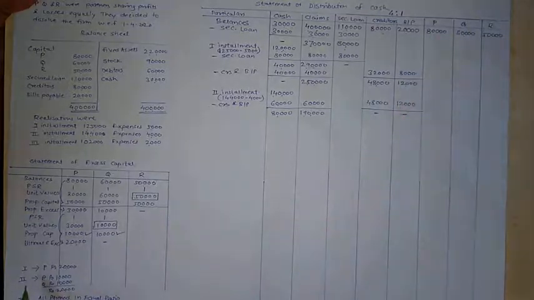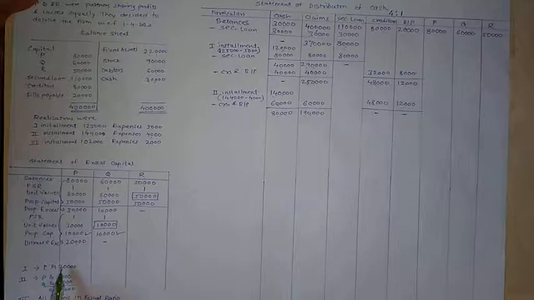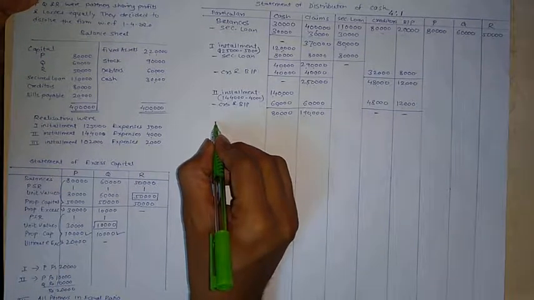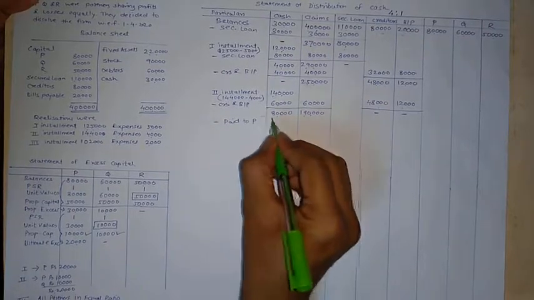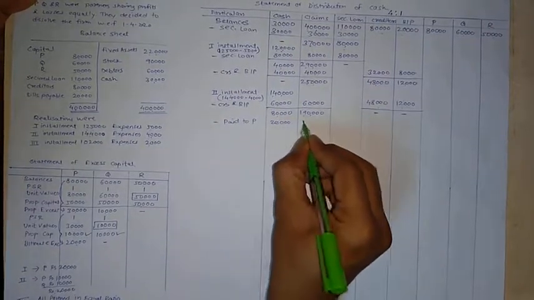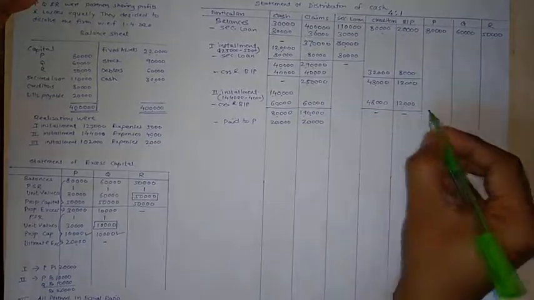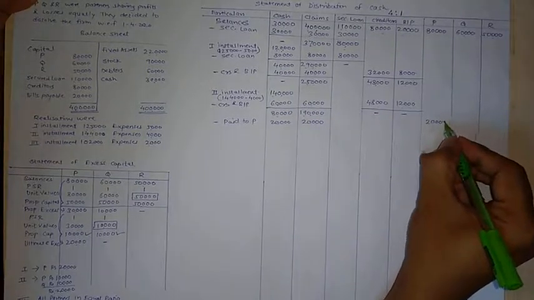As it is already calculated, first is for P 20,000, second is for P and Q, total rupees 20,000. So on next line, less paid to P rupees 20,000 to clear his ultimate excess.